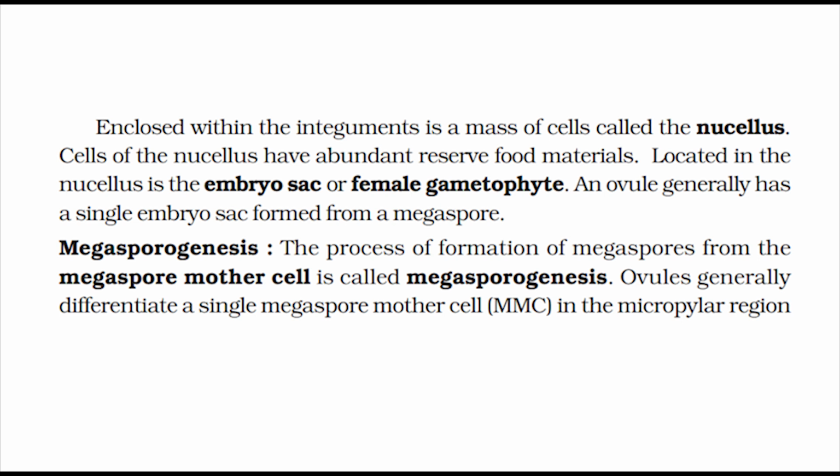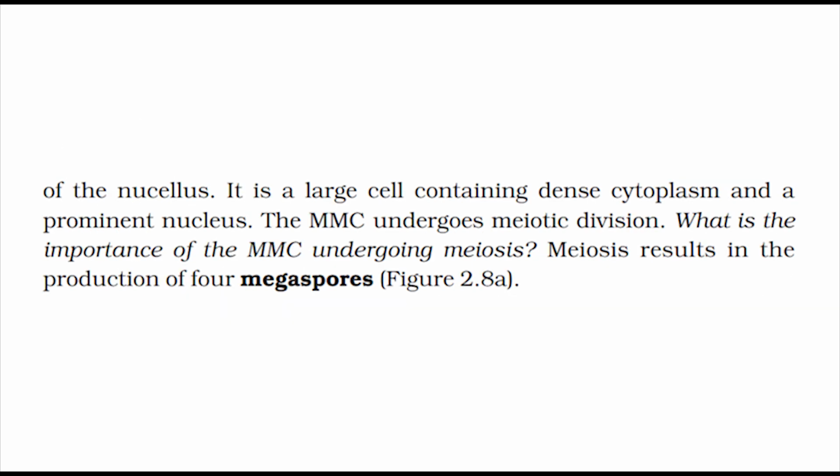Megasporogenesis. The process of formation of megaspores from the megaspore mother cell is called megasporogenesis. Ovules generally differentiate a single megaspore mother cell, or MMC, in the micropylar region of the nucellus. It is a large cell containing dense cytoplasm and a prominent nucleus. The MMC undergoes meiotic division.